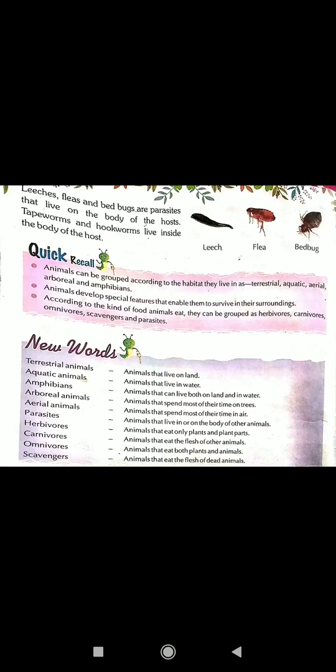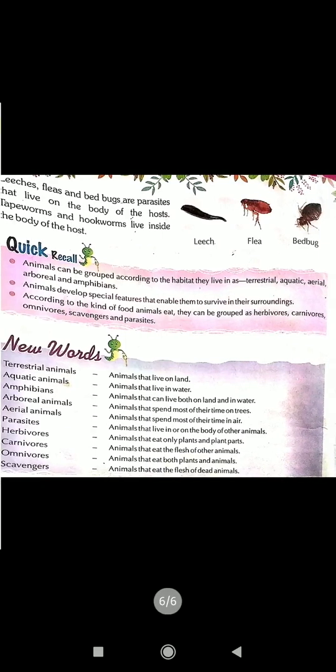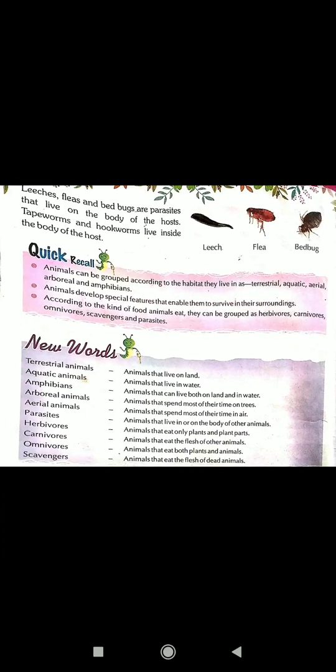Now some quick recall. Animals can be grouped according to the habitat they live in as terrestrial, aquatic, aerial, arboreal and amphibians. Animals develop special features that enable them to survive in their surroundings. According to the kind of food animals eat, they can be grouped as herbivorous, carnivorous, omnivorous, scavengers and parasites. And here some new words are given, so you have to learn them.